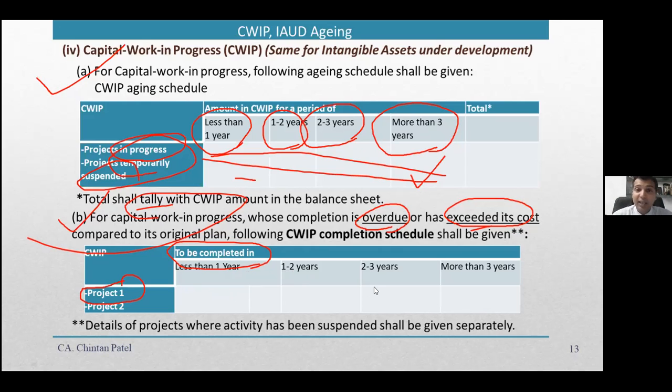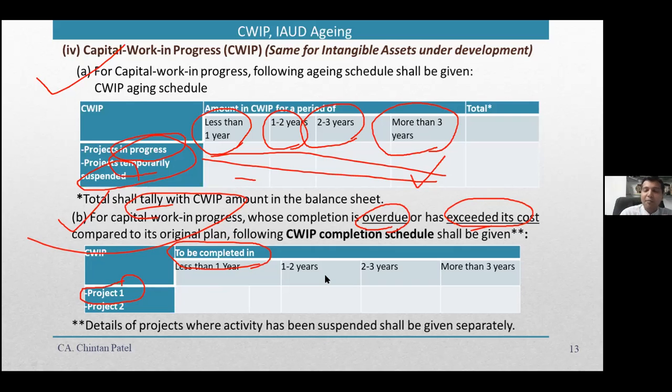And in case the activity has been suspended, then you mention it separately, because here it is about what is to be completed. Now the company says no, it is suspended temporarily. In that case, you have to mention separately that this is temporarily suspended. This is the additional information. And in my view, once CWIP, trade receivable and trade payable, all these three agings are provided in the financial statements, it will definitely be useful in cleaning the balance sheet.